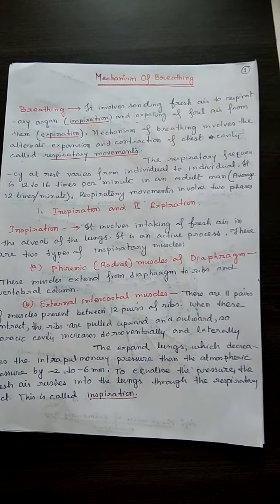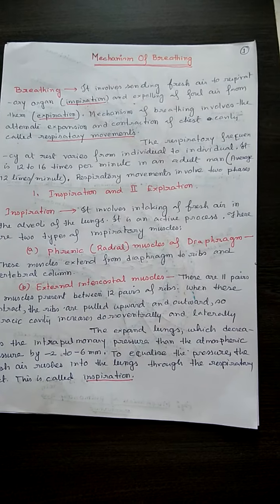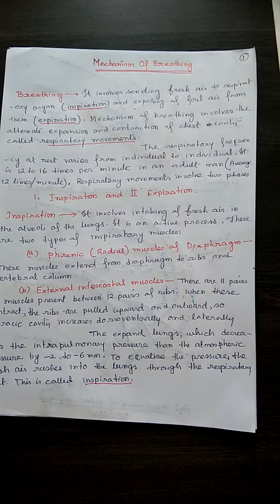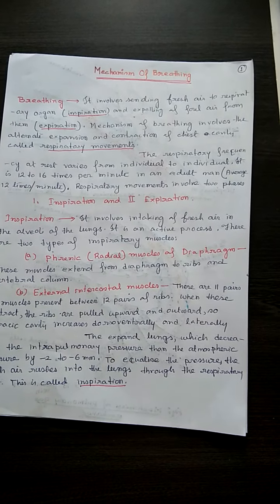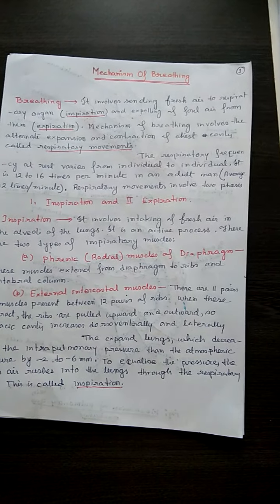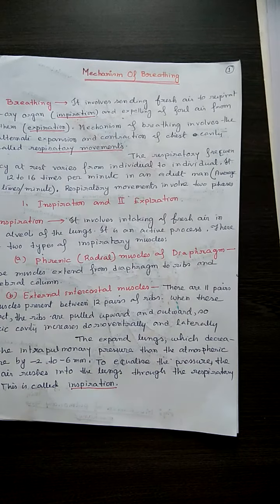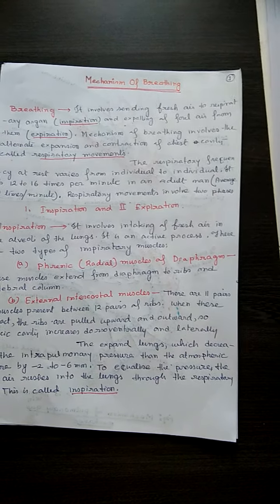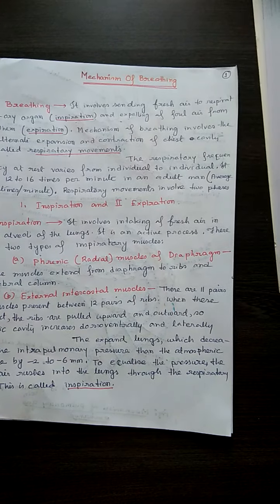There are two types of inspiratory muscles. One is the radial muscles of the diaphragm and the other is the external intercostal muscles. The radial muscles extend from the diaphragm to the ribs and vertebral column, and when they contract, the diaphragm is flattened.